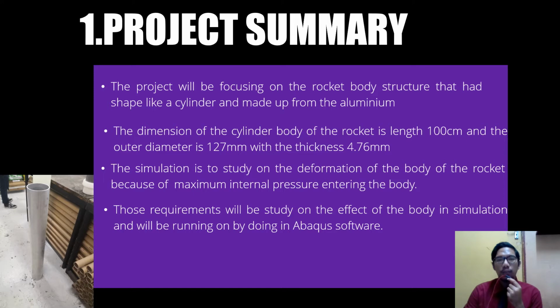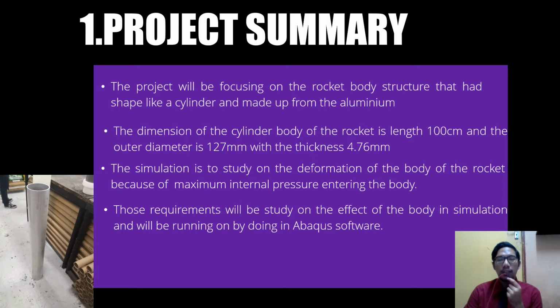Here in the project summary is a brief of what I'm going to do. The project will be focusing on the rocket body structure that is shaped like a cylinder and made from aluminium. The dimension of the cylinder body is length 100 cm, outer diameter 127 mm, with thickness 4.76 mm.